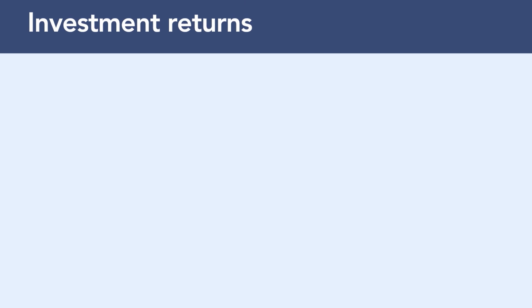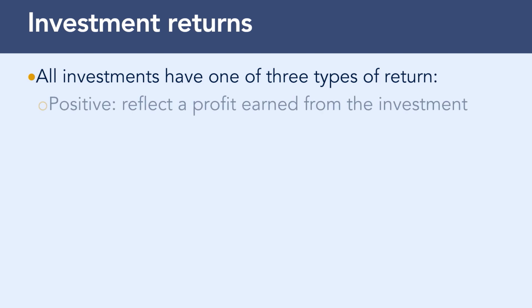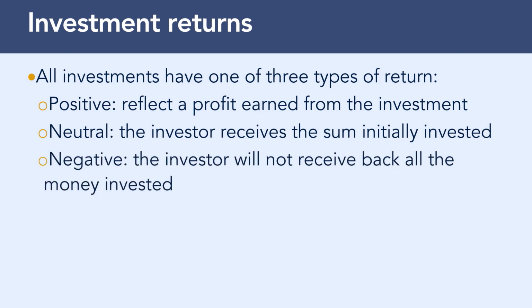All investments have one of three types of return. Returns can be positive and reflect a profit earned from the investment. Returns can be neutral, in which the investor receives the sum initially invested. Returns can also be negative. In this case, the investor will not receive back all the money invested. This is a risk of investing.